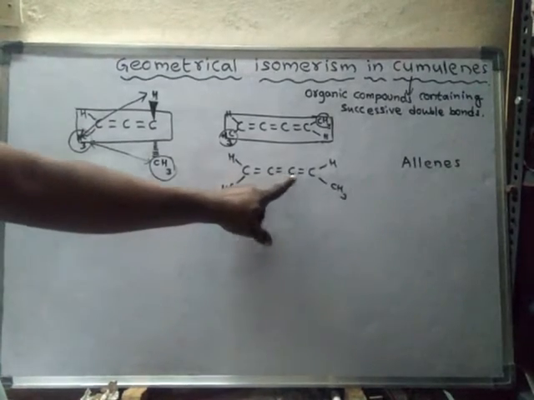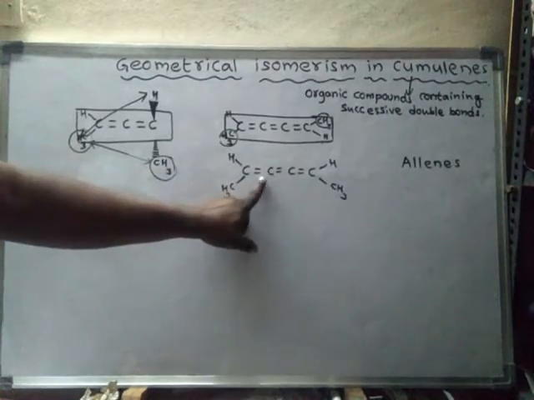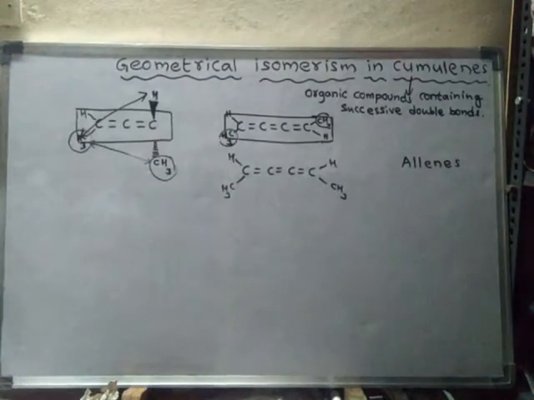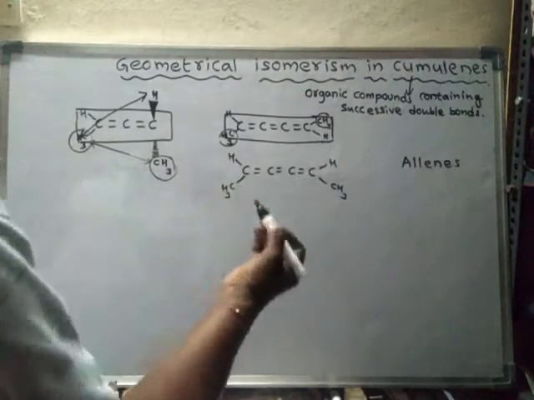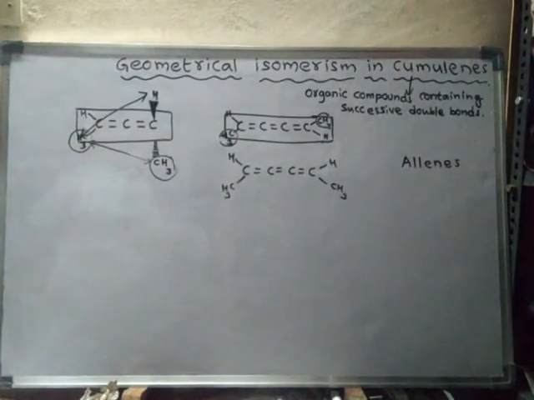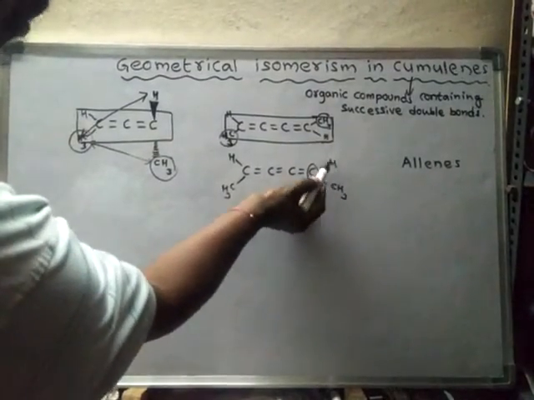That means cumulenes with odd double bonds show geometrical isomerism, provided that the terminal carbons contain two different groups.